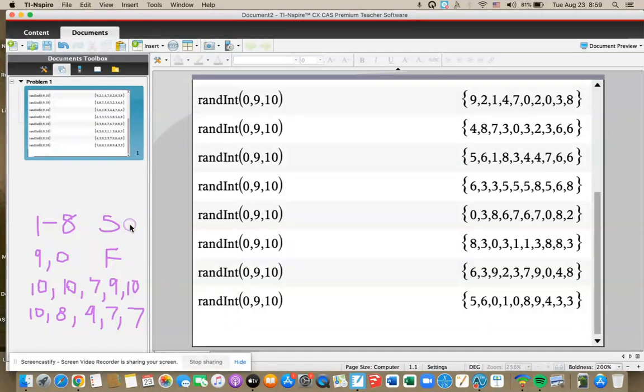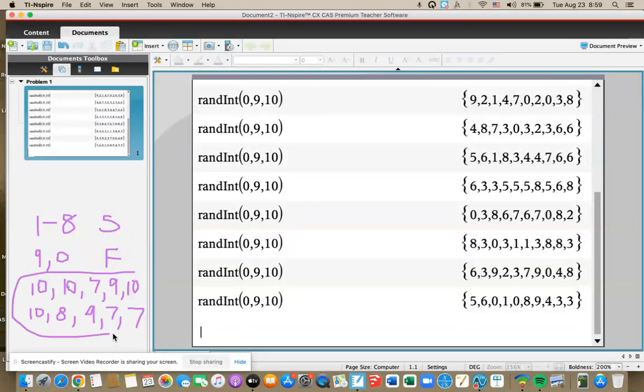So if that person is telling the truth and they really are an 80% free throw shooter, in my little simulation, which in reality I'd probably do more than 10 times, I'd probably do it 100 or 1,000 times, in my little simulation of 10 times, I never once saw them get 3 out of 10 makes, right? It's a 7 or above almost every single time. Even if I did 100 trials, I might start seeing some sixes and fives every once in a while, but I would not really expect to see that three, like the person only makes 3 free throws, if they truly are an 80% free throw shooter.